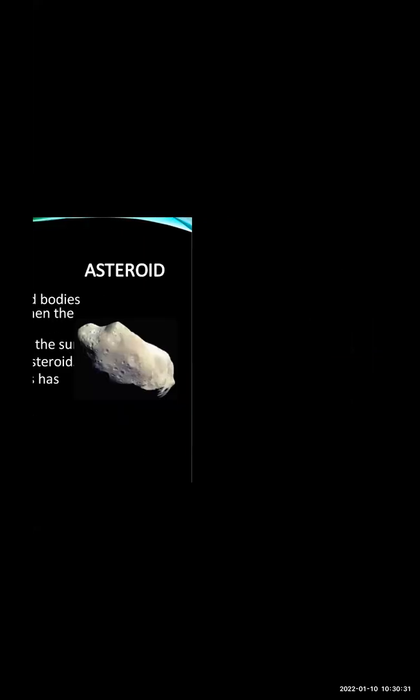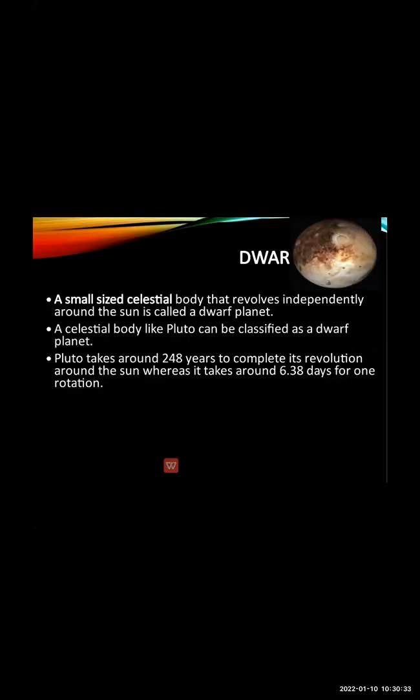Then the next type of planet is the dwarf planet. Now, what is dwarf? The word dwarf means small, the small planet. As the name suggests, this planet is small in size. So the small size celestial bodies which revolve around the sun are called dwarf planets. These are planets which are smaller in size, but they have the capacity of revolving around the sun. So they are known as dwarf planets.